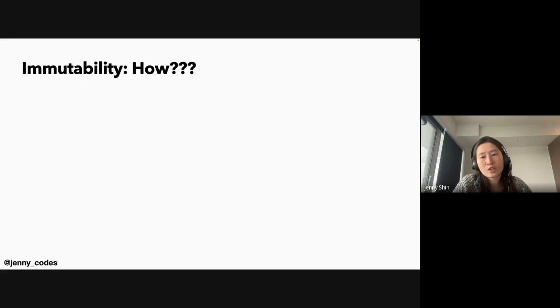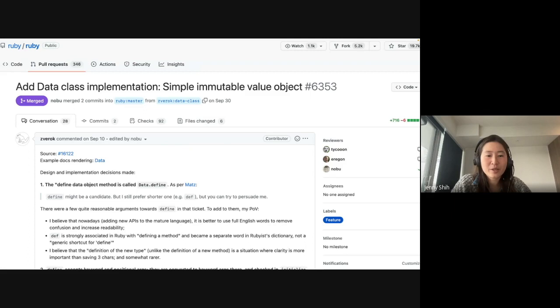Okay, so next question would be how. First, a new data structure called Data was just released in Ruby 3.2. This is the PR that introduced it. It aims to be a simple, immutable value object. So instead of using class or Struct to define our object, we can now use the Data class, and the guarantee of immutability will just come out of the box when you use it.